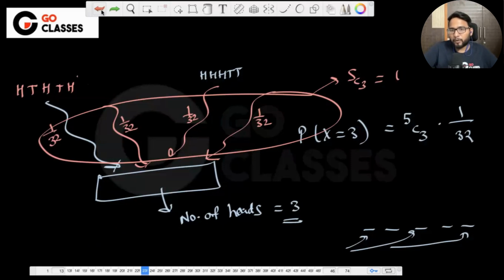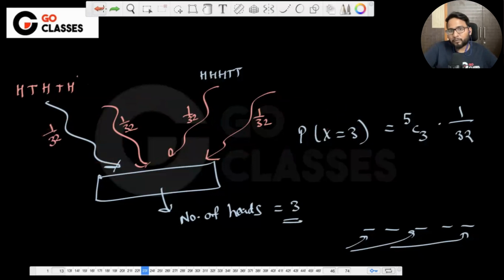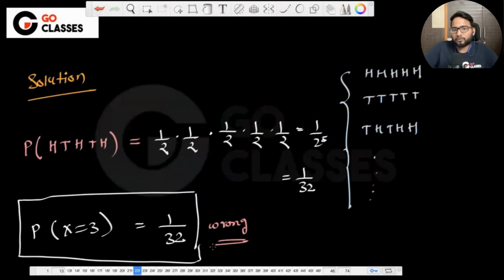and then you have to get that probability. So don't get confused about why we are multiplying with this. This is one popular confusion, why we are multiplying with this, why this is not directly equal to 1 by 32. That we have already seen, why this is wrong. Are you all convinced that this is wrong?